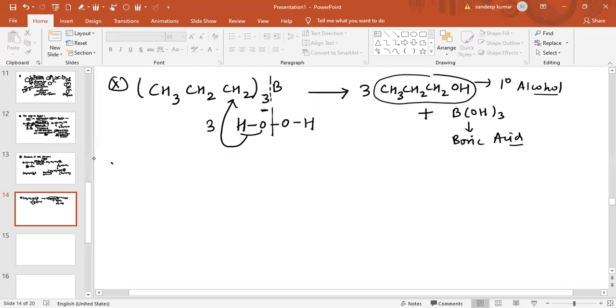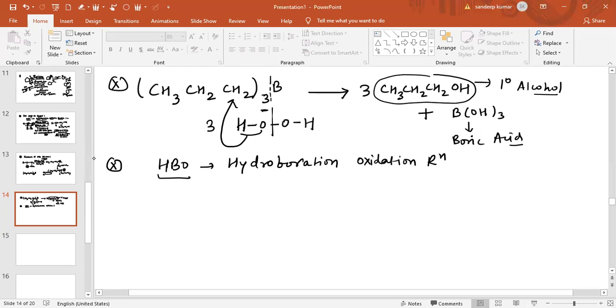So in simple steps, what are the key features of the hydroboration oxidation reaction? You can simply say the HBO reaction is basically the hydroboration oxidation reaction. Now you can easily say in the hydroboration oxidation reaction what happens. What are the catalysts used in the HBO reaction?